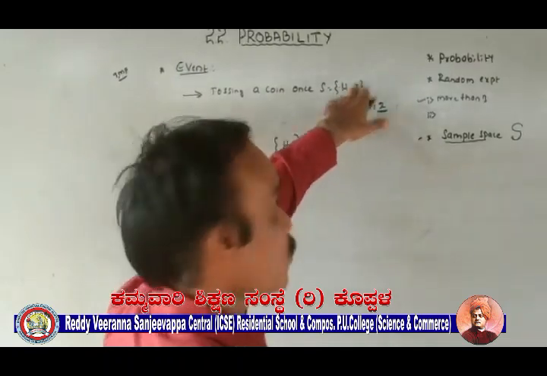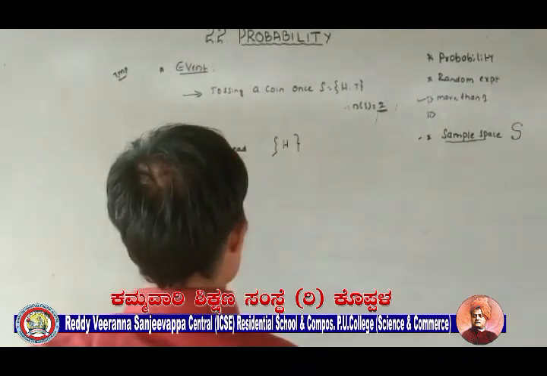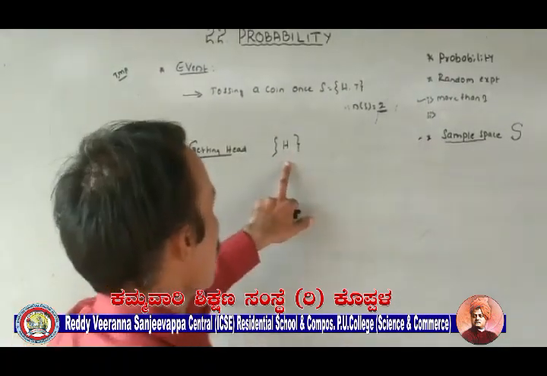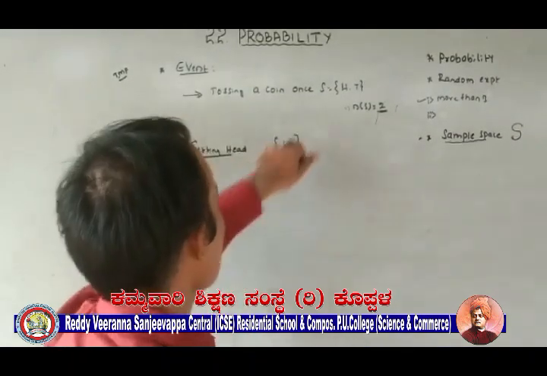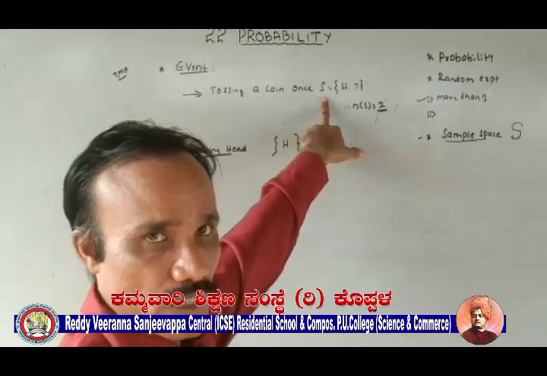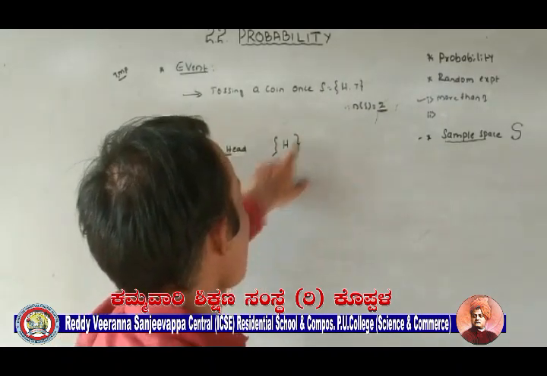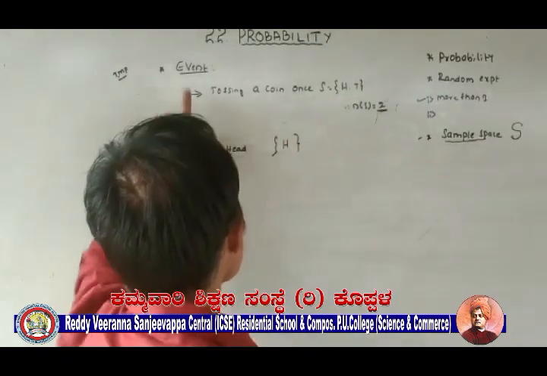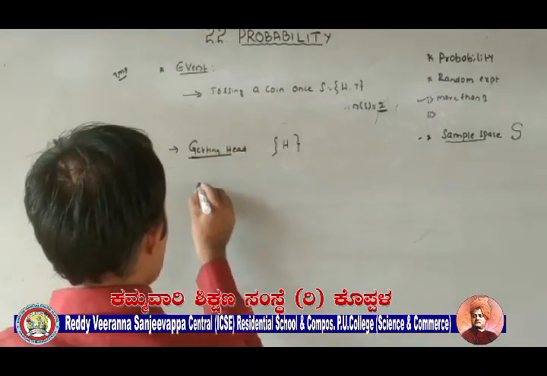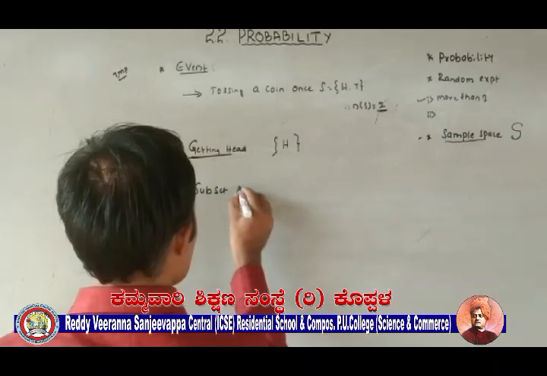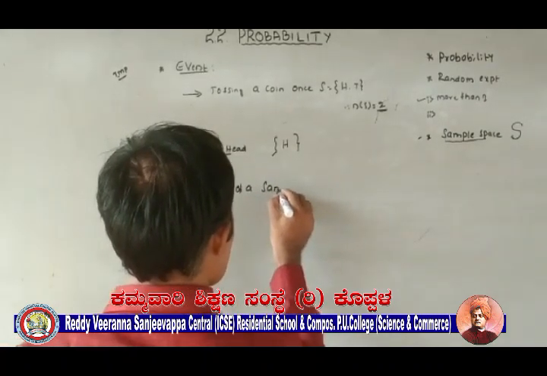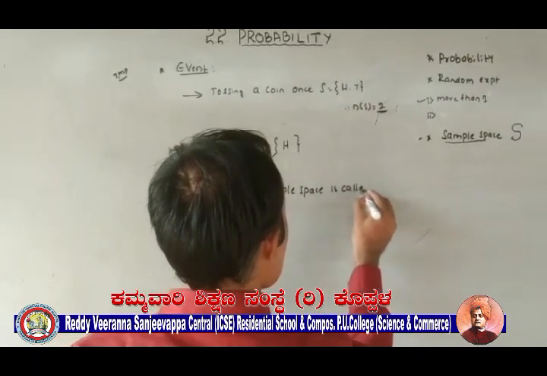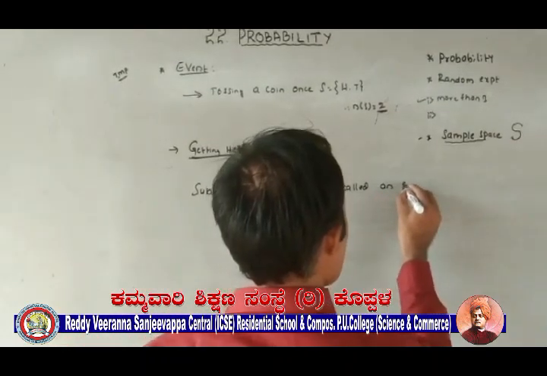Don't consider T. Why? Because you see the example here. Getting head. So H is also one of the sample points, or one of the elements present in the S also. Correct? Which means that as this is a subset of the sample space. Correct? Yes. Therefore, a subset of a sample space is called an event. What is the meaning of event? Subset of a sample space. Subset of a sample space is called an event.